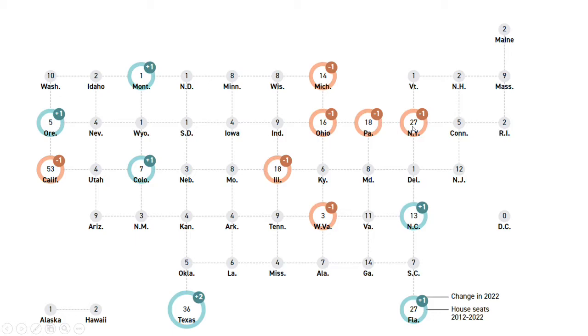And for New York, that 27 denotes what it currently has. So it's currently at 29 electoral votes and 27 congressional seats. But next year, which will be the first time this census comes into effect, New York will lose 1 congressional district, and that means 28 votes for New York in the presidential election in 2024. So when it comes to seats being eliminated or gained, in the case of Montana or Texas, there have to be some people who come and go. This reconsideration process wouldn't be that difficult.